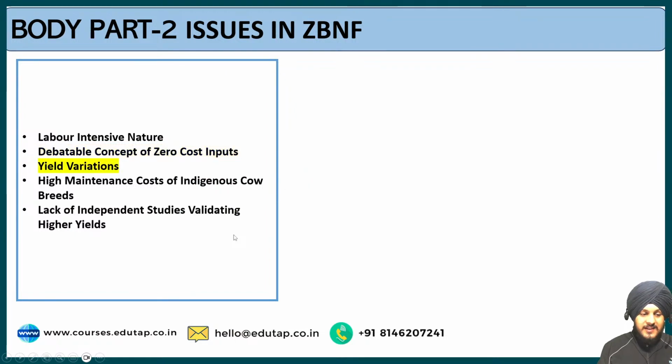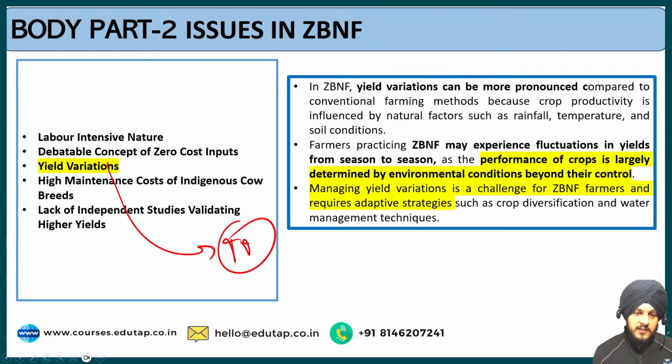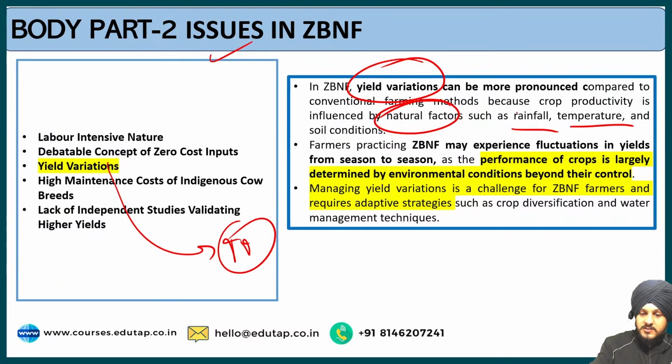The next point is regarding yield variations. No doubt zero budget natural farming increases the yield, but as per the issue highlighted in the research paper by NABARD, in zero budget natural farming, yield variations can be more pronounced compared to conventional farming methods, because crop productivity is influenced by natural factors such as rainfall, temperature and soil conditions. Farmers practicing ZBNF may experience fluctuations in yield from season to season, as the performance of the crop is largely determined by environmental conditions beyond their control.